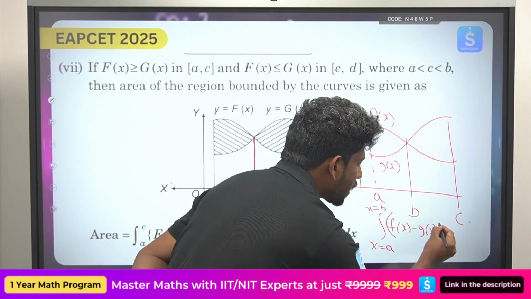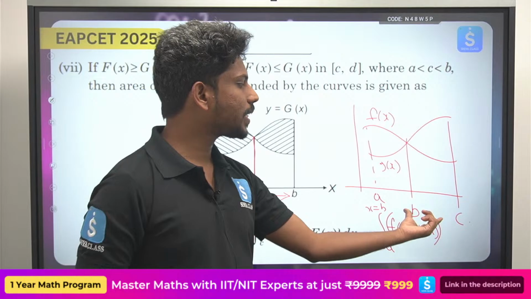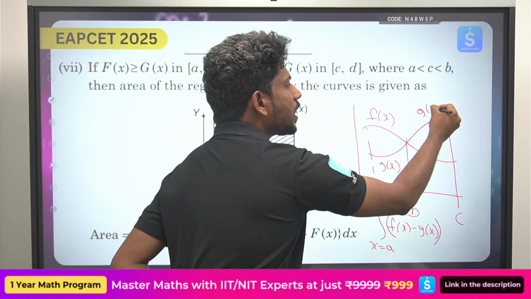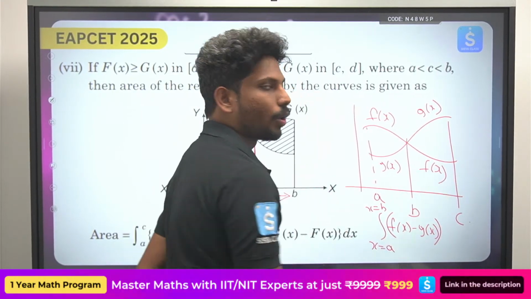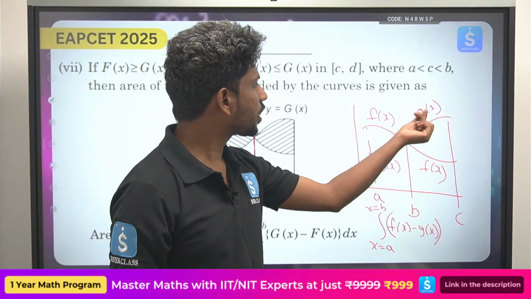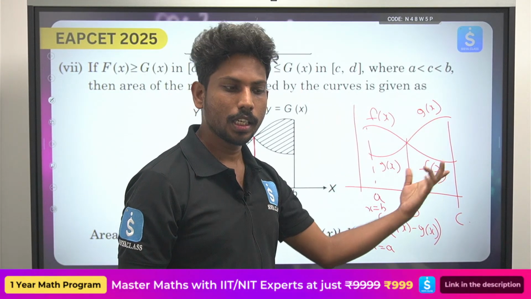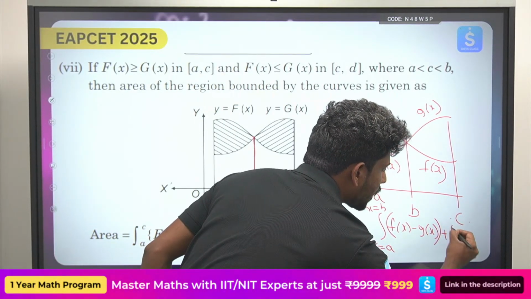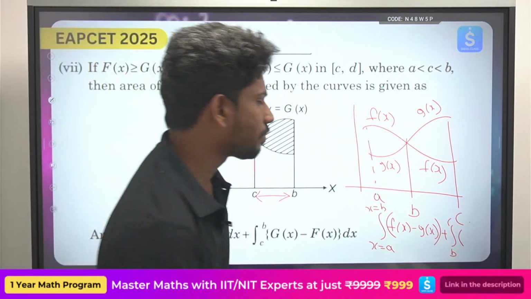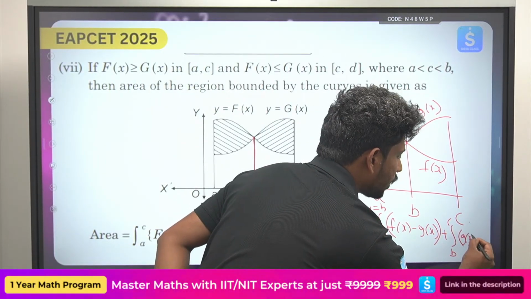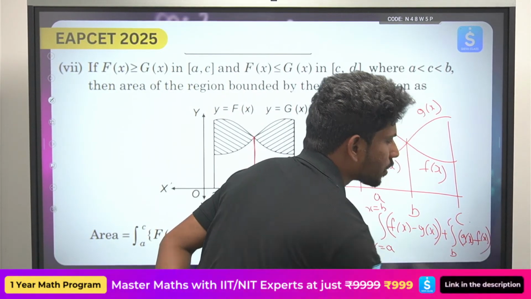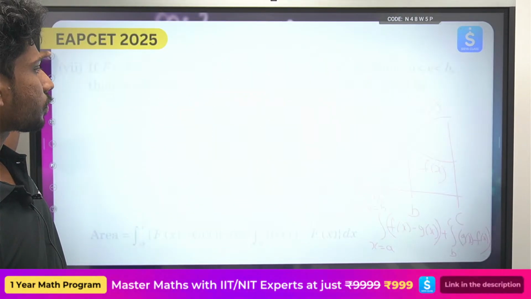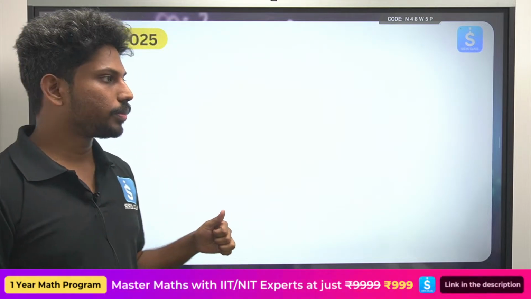From b to c, what is the upper curve? When you see from b to c, here g of x is the upper curve, f of x is the lower curve. Okay, I hope you are understanding. Okay, g of x is the upper curve, f of x is the lower curve, right? So what you'll do, from b to c, the upper curve is g of x minus f of x. Okay, I hope you are clear with this, right? Okay, now see the next one.